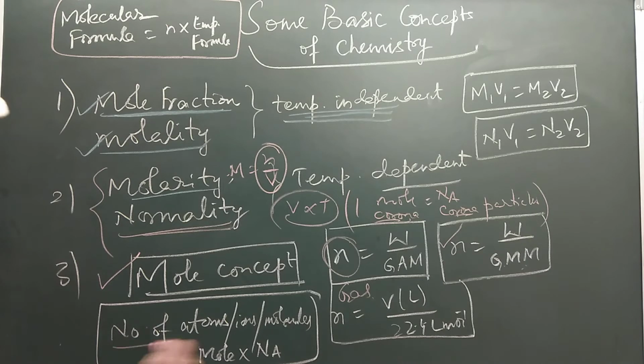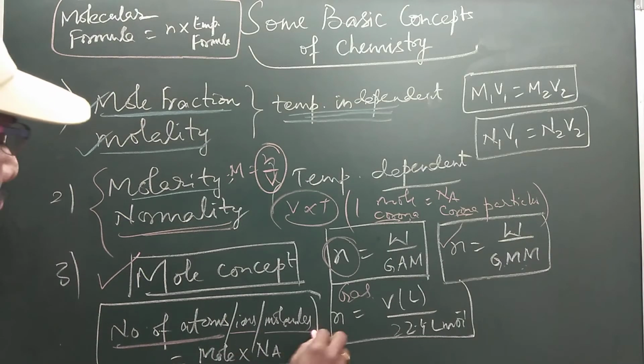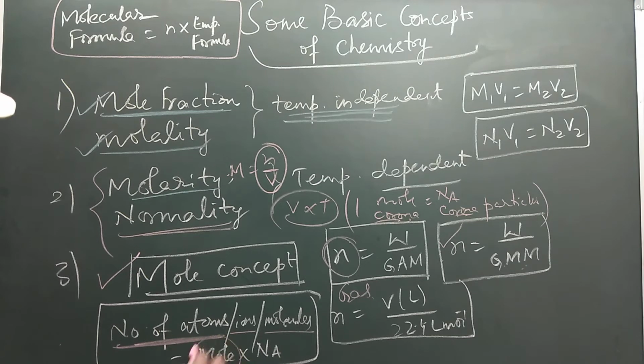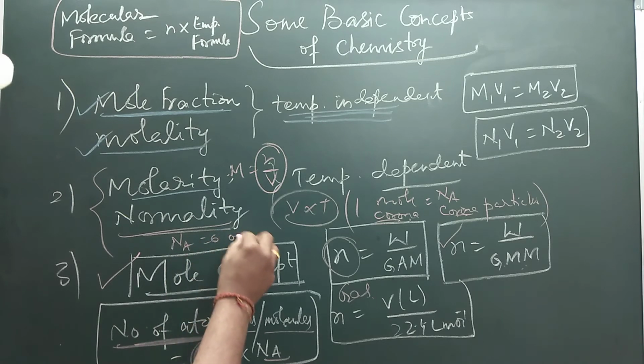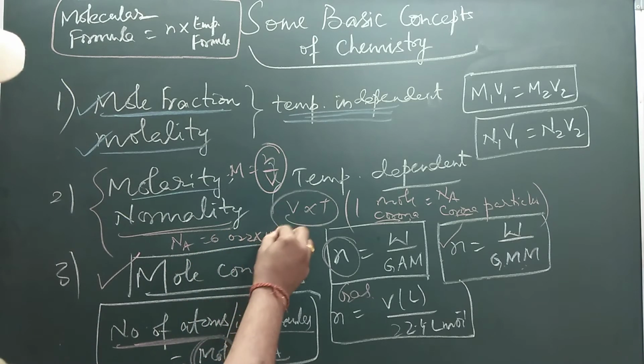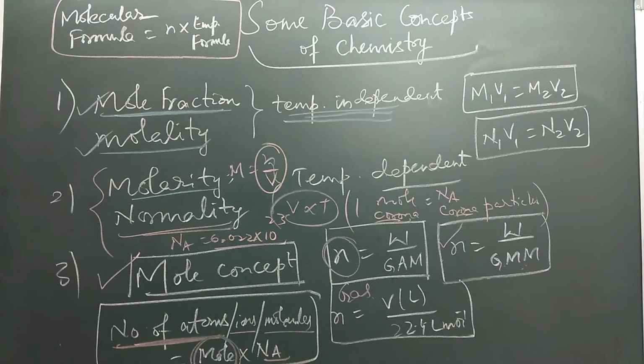Now, how to find the number of atoms or ions or molecules? The number of atoms can be found by using the formula mole into Avogadro number. And as you all know, Avogadro number is 6.022 × 10^23. It has 4 significant figures.